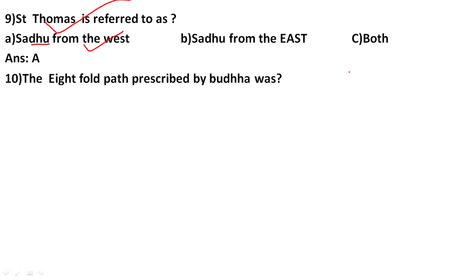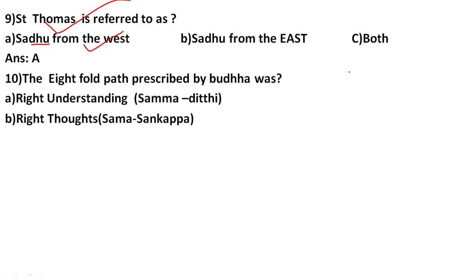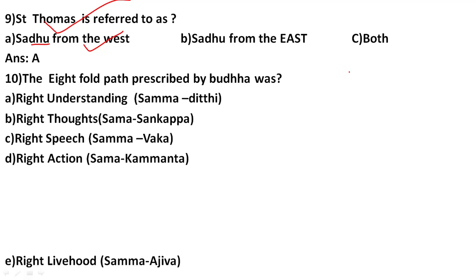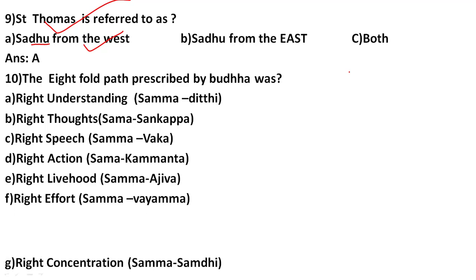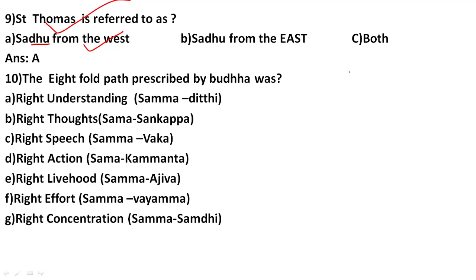Then the eightfold path prescribed by Buddha was, so the eightfold path prescribed by Buddha was, so these are the eightfold paths prescribed by Buddha, and these are number A. First one is right understanding. Okay, we should have right understanding towards the thing. It was known as Samadhi. Next, right thoughts. That was Sama Sankappa. Okay, we should have right thoughts towards the world, towards anyone, anything.